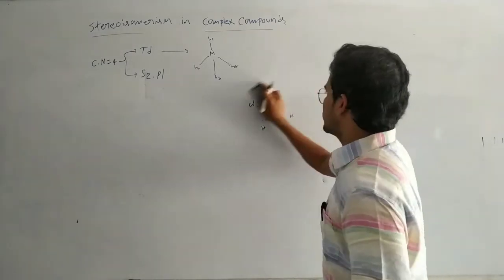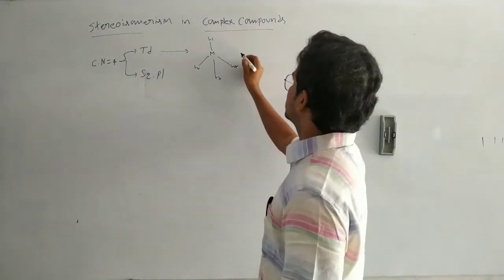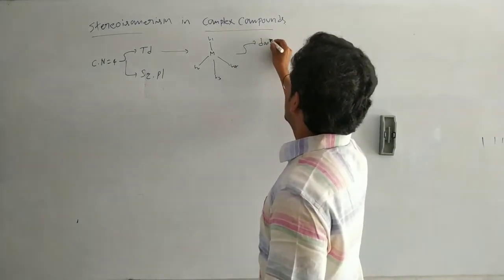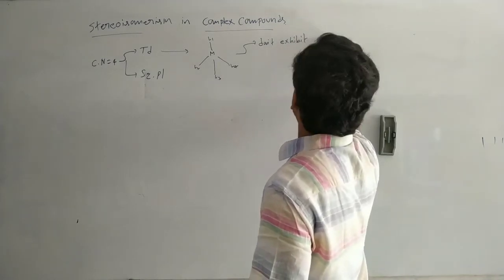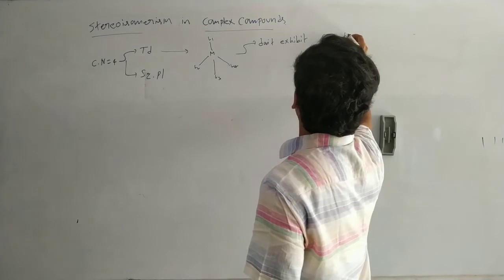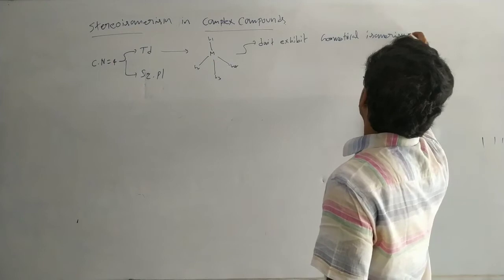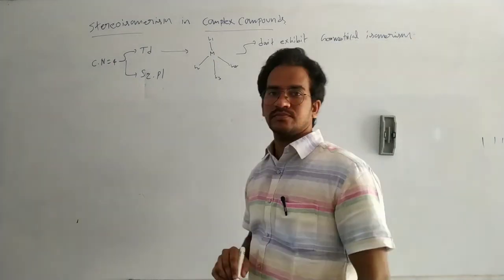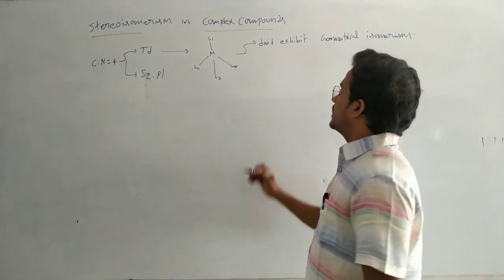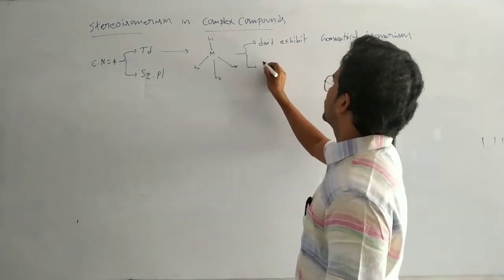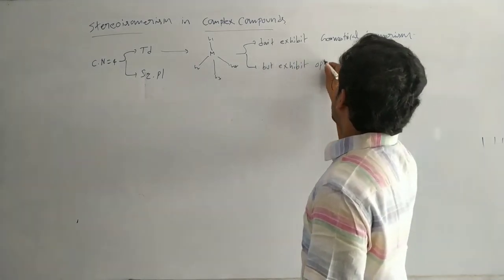The complex compounds having tetrahedral geometry do not exhibit geometrical isomerism, because the geometry is not suitable for it, but they exhibit optical isomerism.